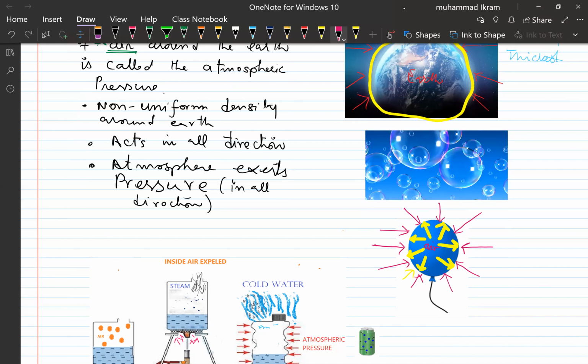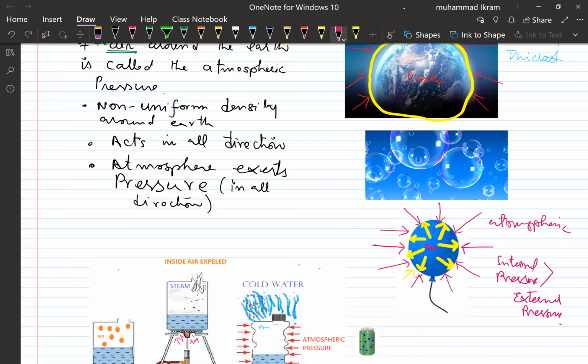Now there will be a point when the internal pressure in the balloon becomes greater than the external pressure, then what happens? The external pressure is from the atmosphere, atmospheric pressure, right?